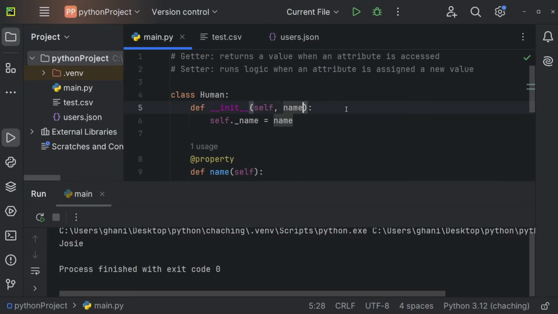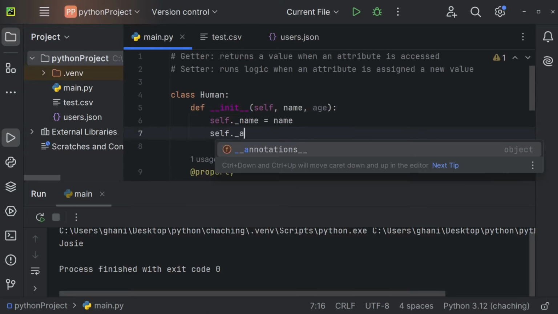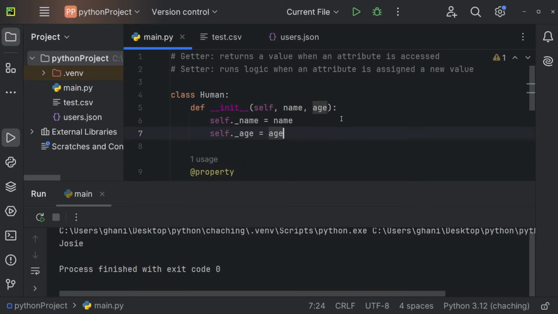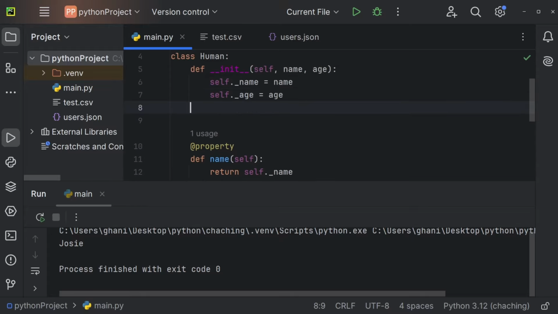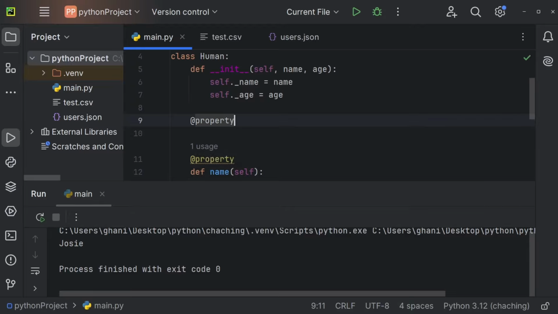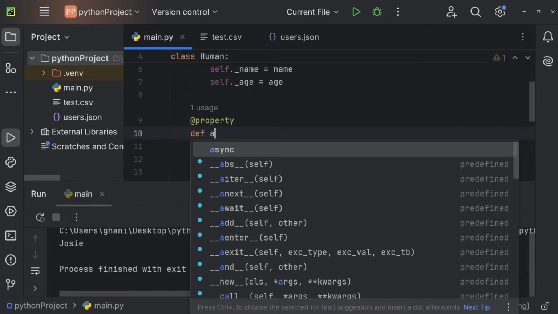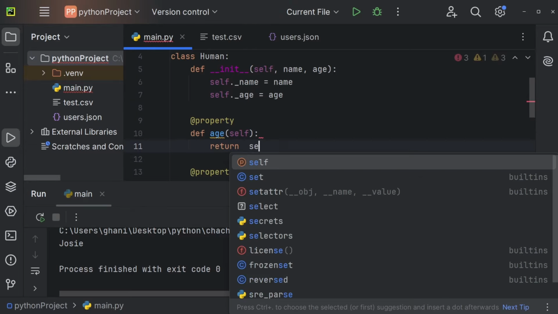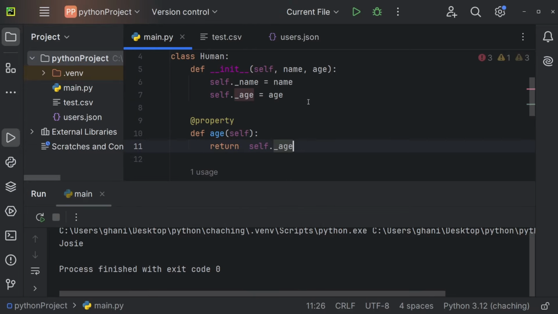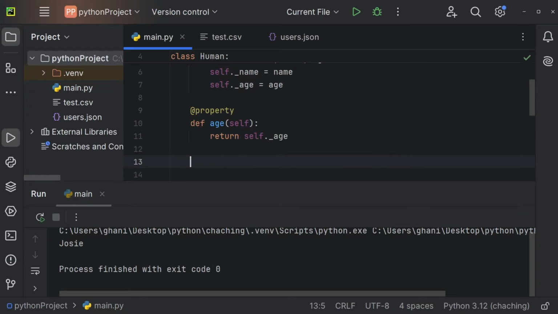So let's add the age variable. Let's say self._age is going to be equal to age. We're going to add a getter and a setter for age. So add @property to add a getter, def age, self, and we're just going to return self._age, like so.